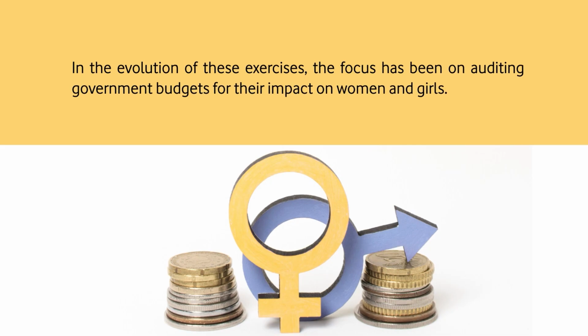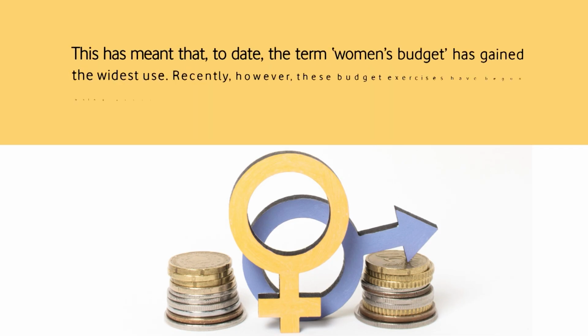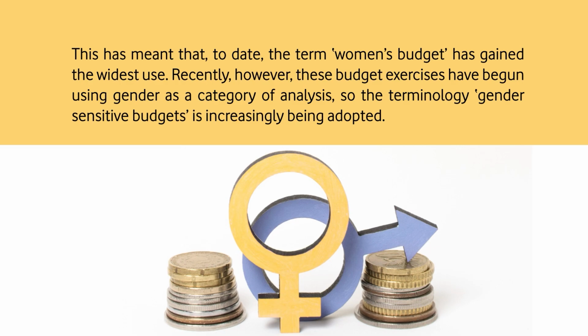In the evolution of this exercise, the focus has been on auditing government budgets for their impact on women and girls. This has meant that to date, the term women's budget has gained the widest use. Recently, however, these budget exercises have begun using gender as a category of analysis. So the terminology, I quote, gender sensitive budget is increasingly being adopted.